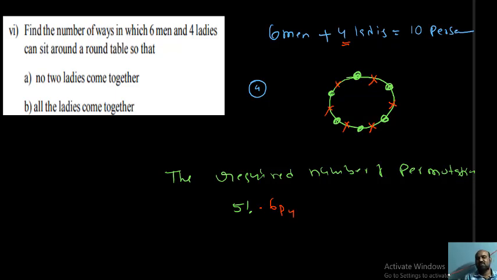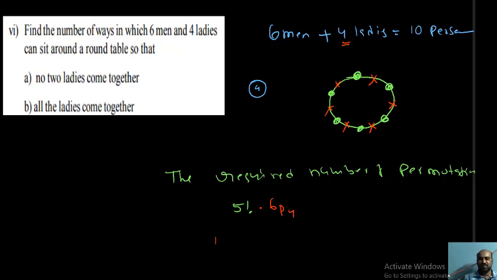Okay, first of all you arrange the men. There are 6 men around the table. 5 factorial ways you can arrange. In each arrangement we will have 6 empty places for 4 ladies, so we can arrange them in 6P4 ways. Okay, 5 factorial into 6P4, that is the answer for the problem.